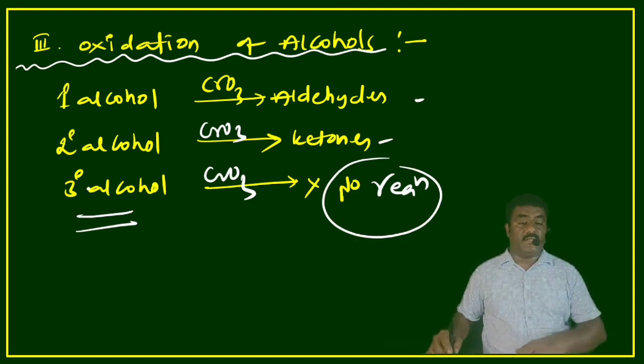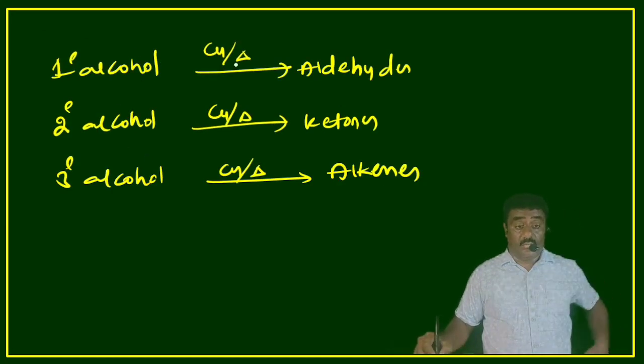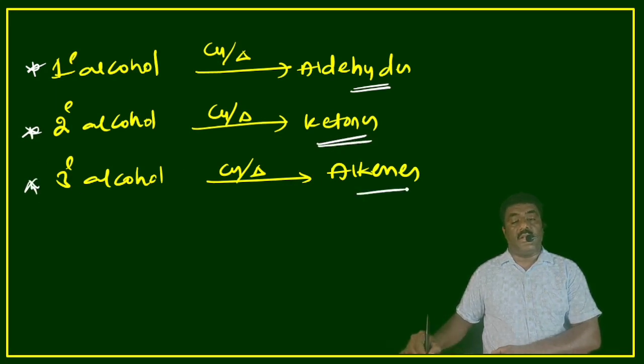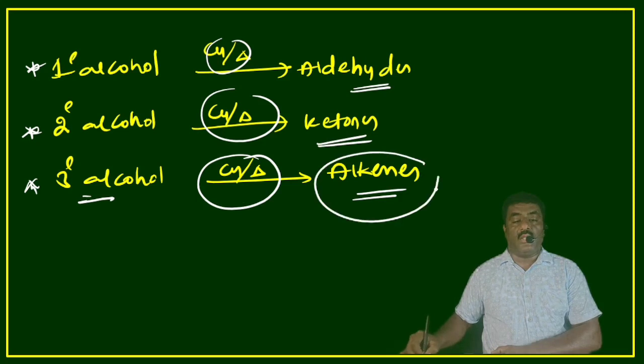Have a look at the next reaction. With copper oxidation, primary alcohol, copper when heated, gives aldehydes. Secondary alcohol gives ketones. Tertiary alcohol gives alkenes. Remember, primary alcohol with copper gives aldehyde, secondary alcohol in presence of copper gives ketones, and tertiary alcohol in presence of copper gives alkene.